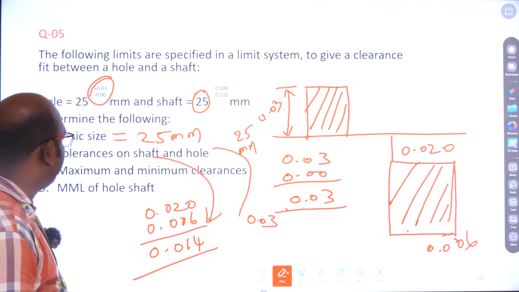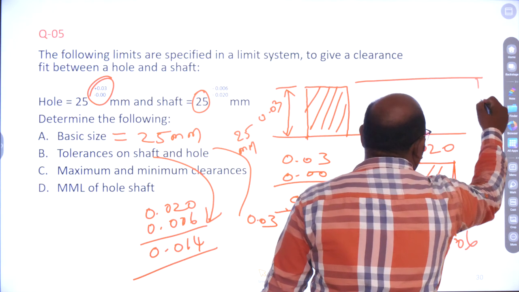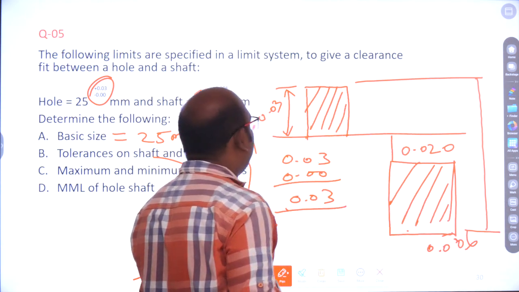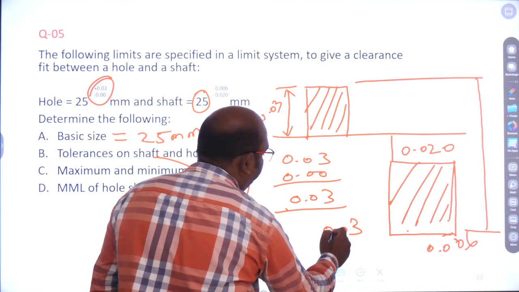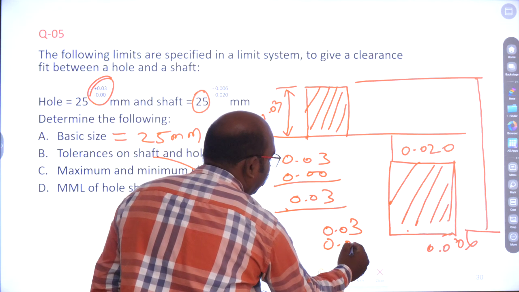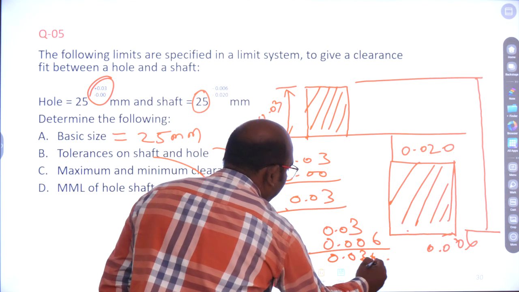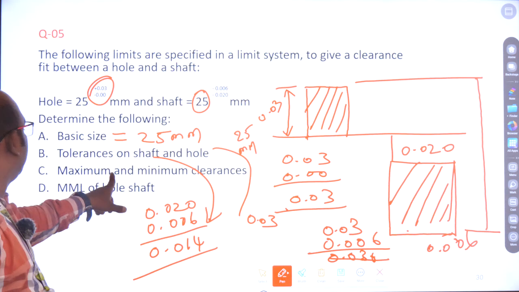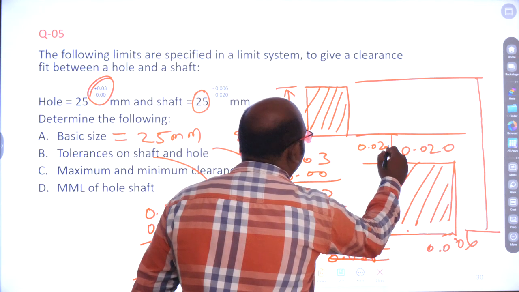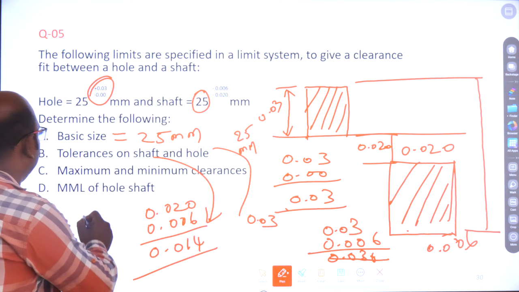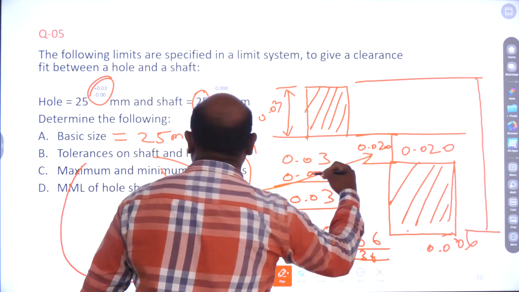Okay. Then the maximum and minimum clearance. For the maximum and minimum clearance, we just have to add the lower limit and upper limit. Here the upper limit of the hole is 0.03, here 0.06. So total 0.036 is the maximum clearance. The minimum clearance is this one, 0.020. This one is the maximum clearance. This one is the minimum clearance.